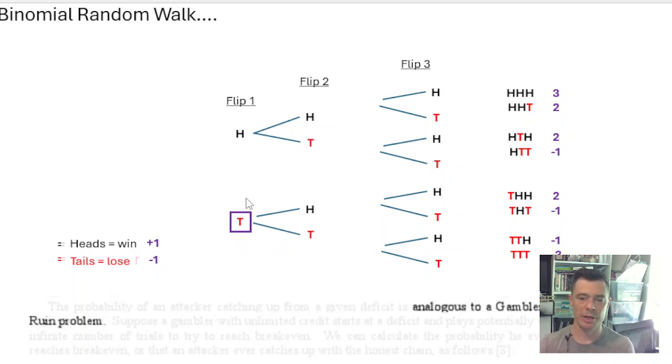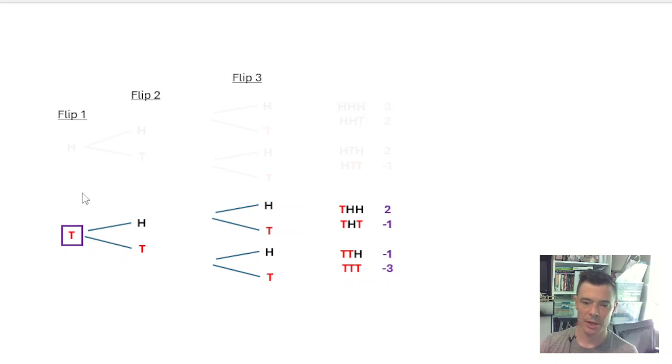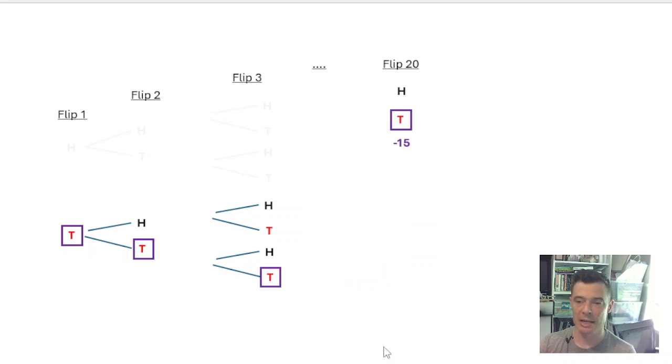The gambler's ruin is, okay, this guy's down by 1, and we won't get into it, but it's assumed he has infinite resources. What are his chances of just doubling down each time and ever catching up? This is the gambler's ruin. Let's just look at the next two flips. If he starts off down by 1, there's only a 1 in 4 chance of him catching up. There's a 2 in 4 chance that he has no change. He still stays down 1, and then there's a 1 in 4 chance that he gets worse.